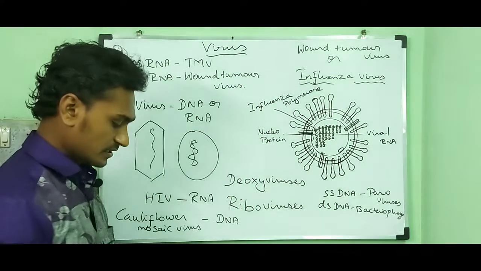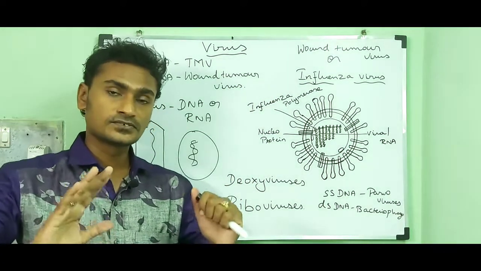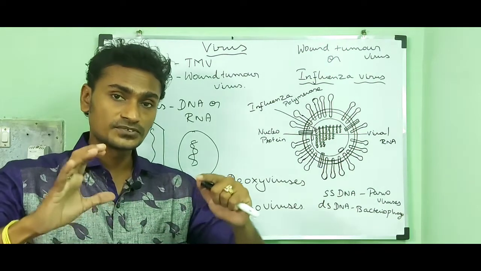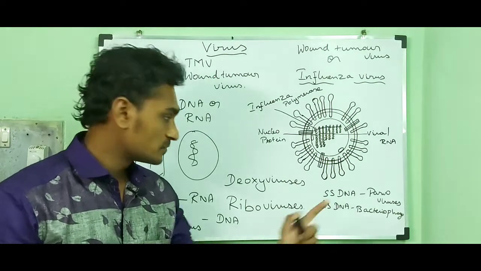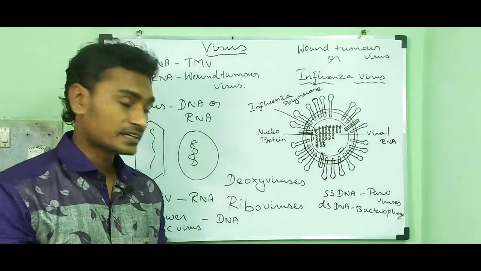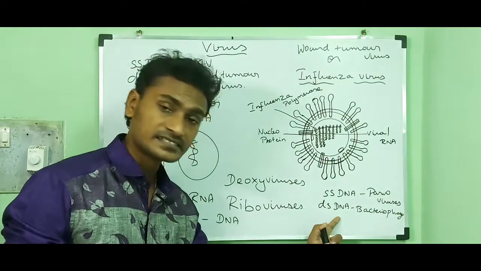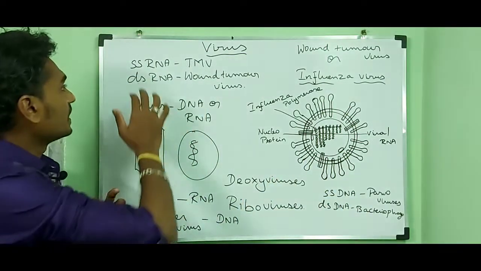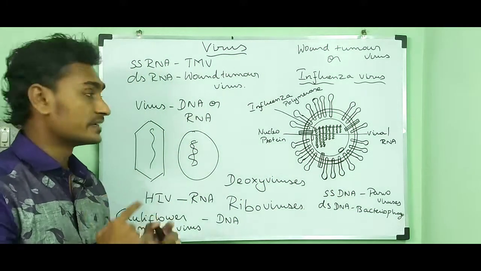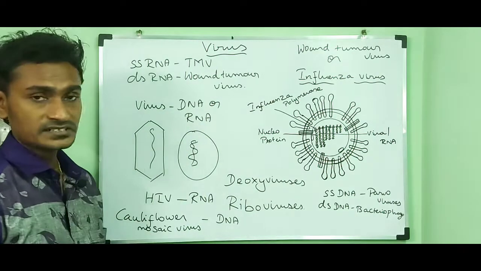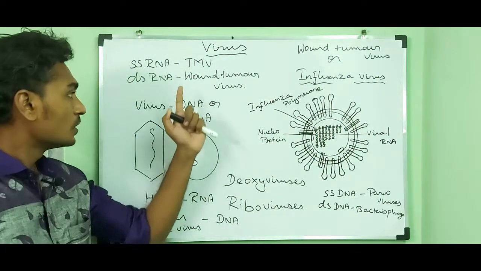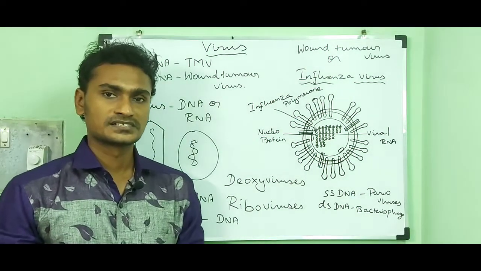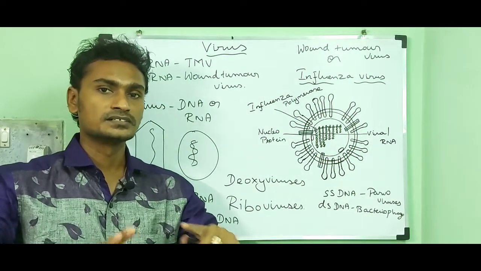So, viruses can be classified into 4 categories based on the nature of nucleic acid. The first one is single-stranded DNA, example parvoviruses. The second is double-stranded DNA, example bacteriophage. The third is single-stranded RNA, example TMV. The fourth is double-stranded RNA, example wound tumor viruses. So that's all about the viral genome.